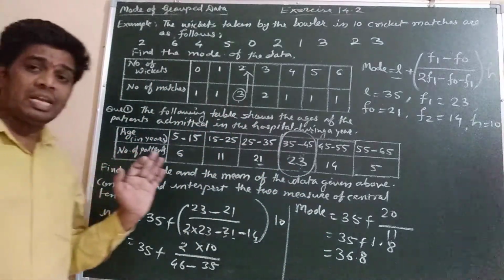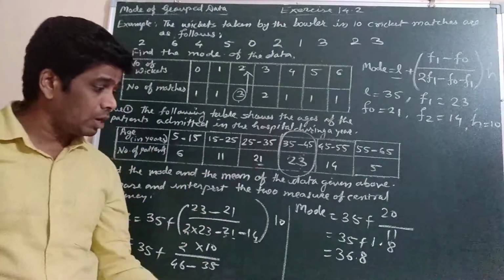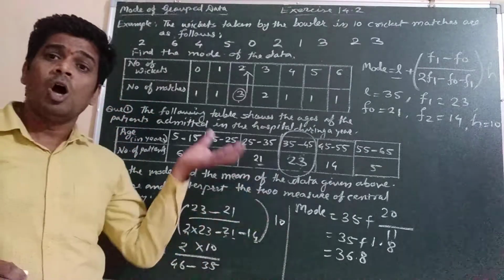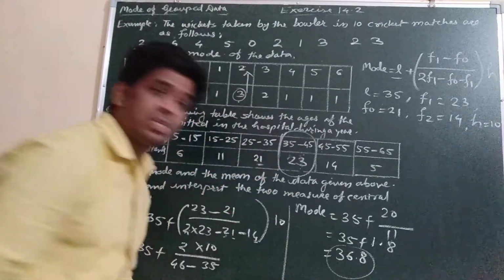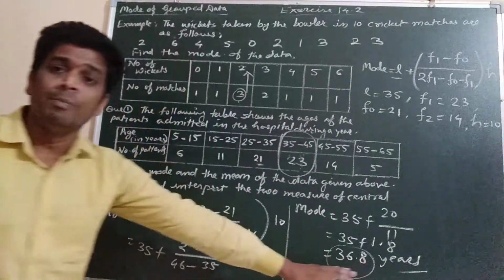Okay. Means the number of patients who were admitted in the hospital, most of the people who were admitted in the hospital were of this age, 36.8 years. Okay, this is called mode.